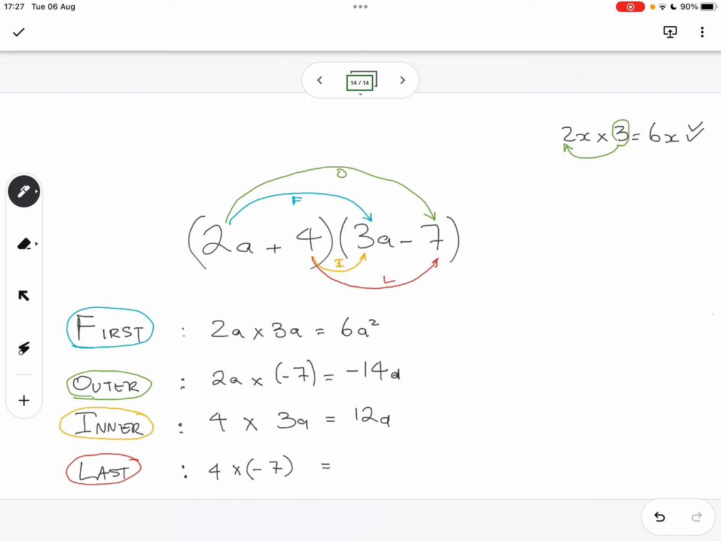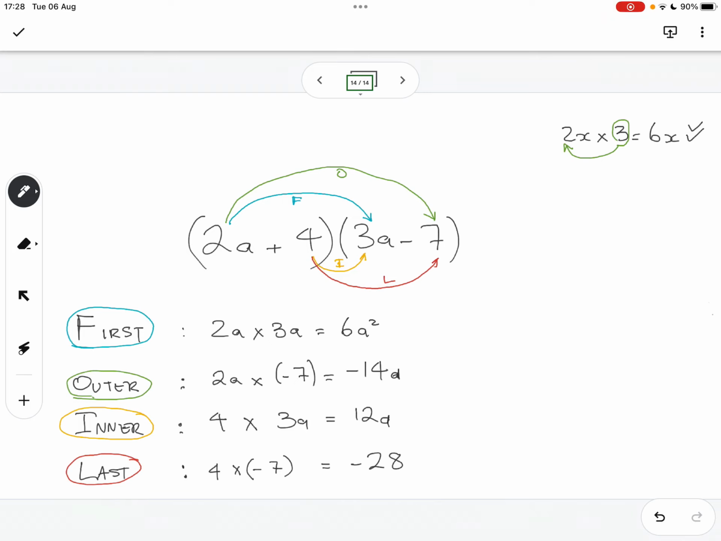4 times negative 7. Minus 34. That's incorrect. No, that was close. I mean, if it was 29, I'd say close, but 34 is too far, bruh. 34 is too far. 28x. Where do you get the x? Oh, negative 28. Okay, negative 28. All right, cool.